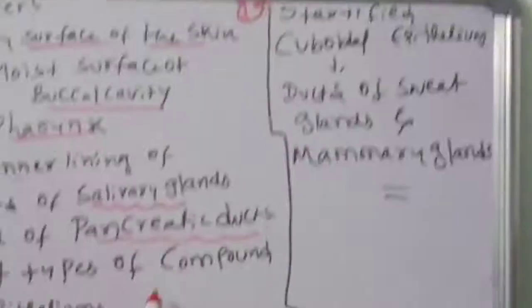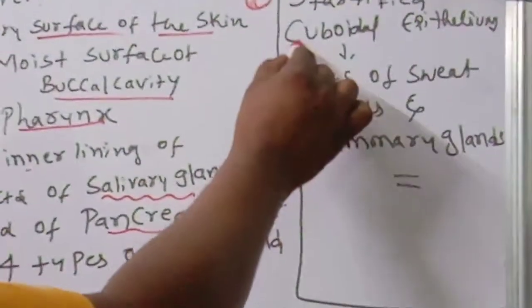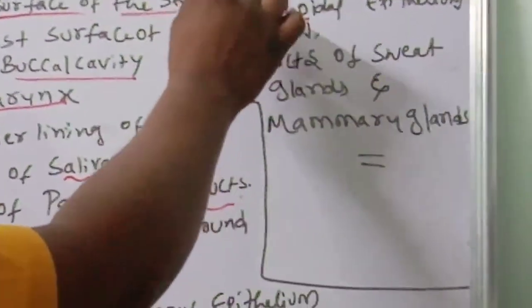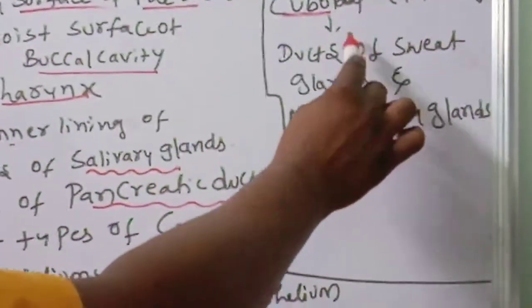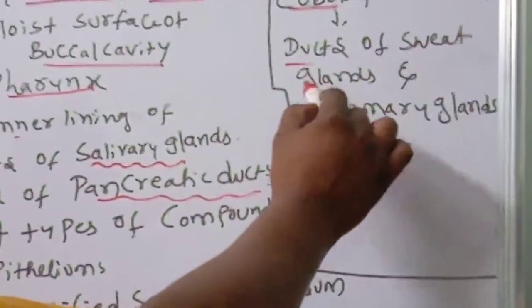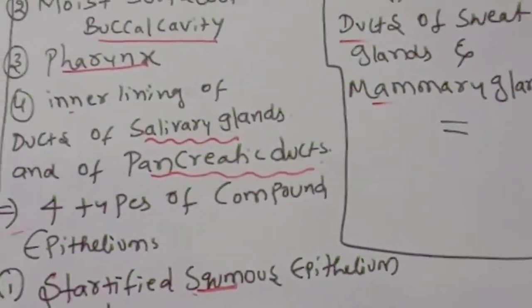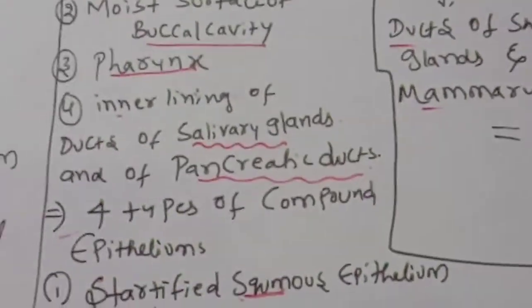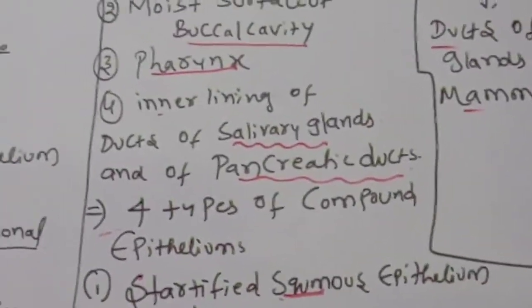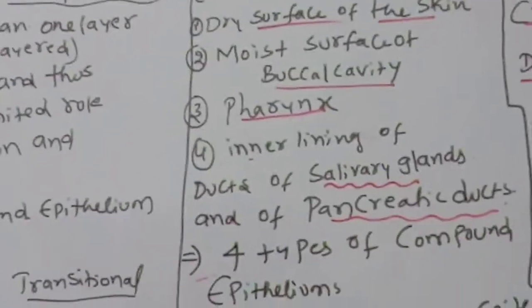The second one is stratified cuboidal epithelium. This is squamous epithelium, and this is cuboidal epithelium. The stratified cuboidal epithelium is located in the ducts of sweat glands and mammary glands.